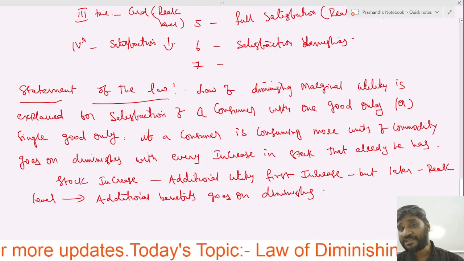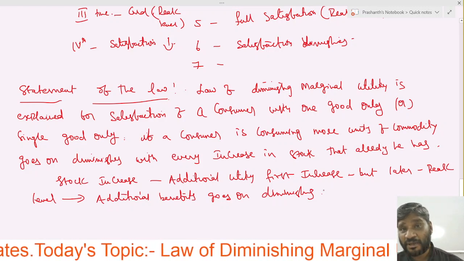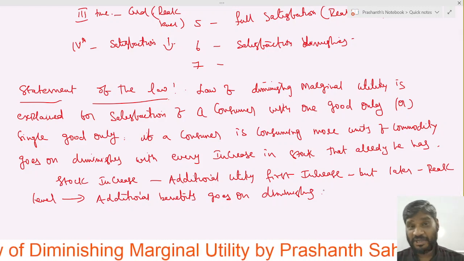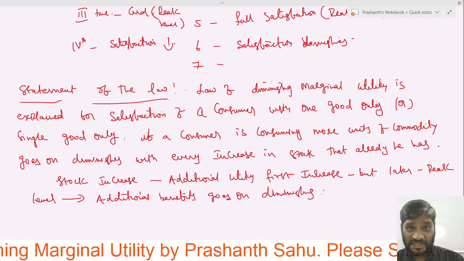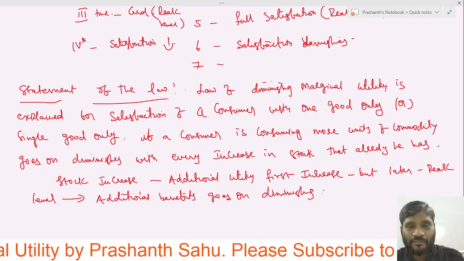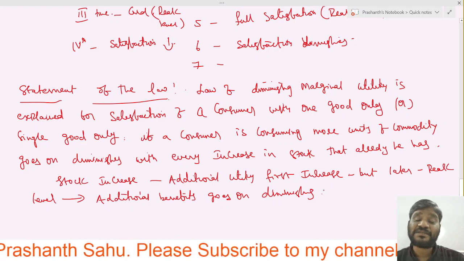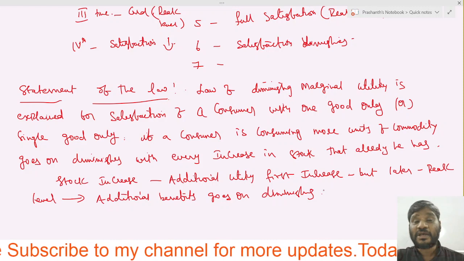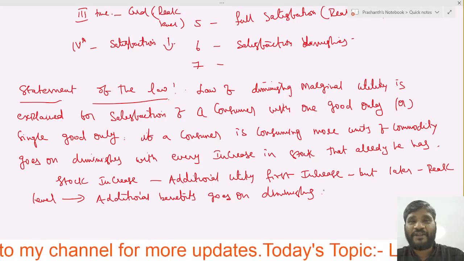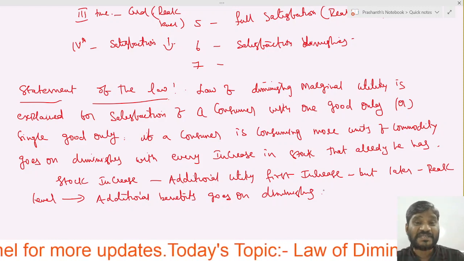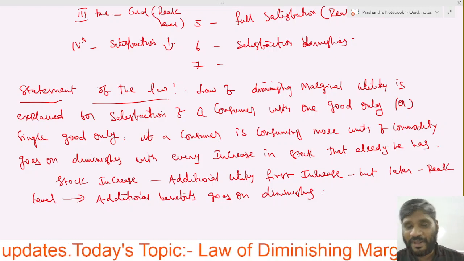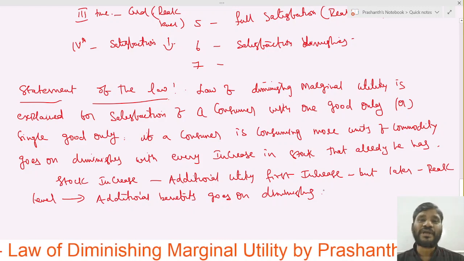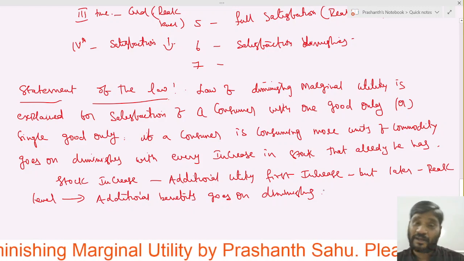First he used to get the additional benefit, 1 to 5 gulab jamun, he got the additional benefit. But in the fifth gulab jamun, he got the full satisfaction and his mouth became sweeter. But when he has eaten the sixth gulab jamun or seventh gulab jamun, what happens there? Slowly and slowly the additional benefit, that is additional satisfaction, will decrease. Right? So this law can also be explained with the help of a table and diagram.